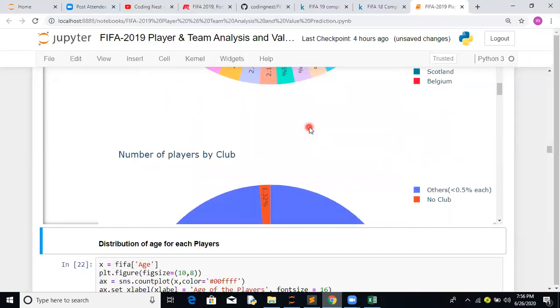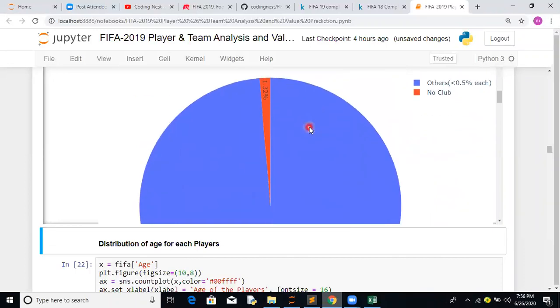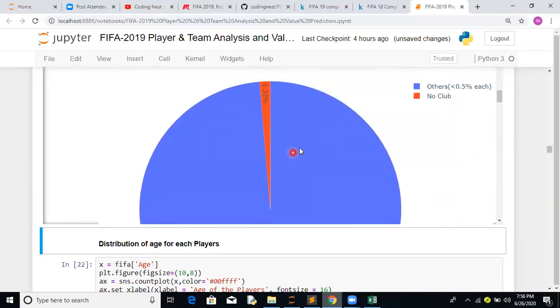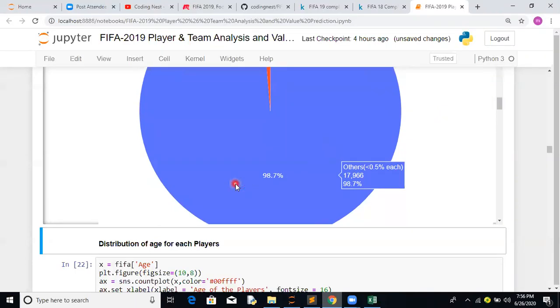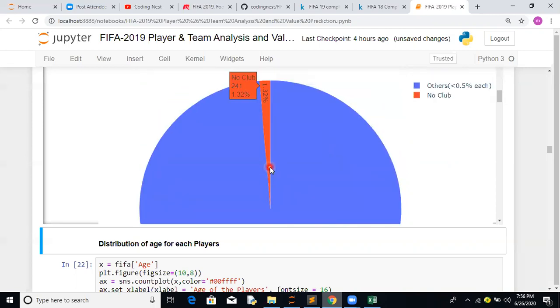Okay, next part, number of players by club. Others is the important part here. If you notice, others is less than 0.5%, and then there is no club. So here we have taken all the clubs, and these are the players with no club available. These are persons who were never contracted, but some club logos are available, so we might fill out this data as well.